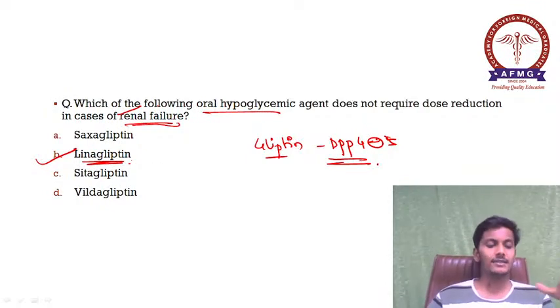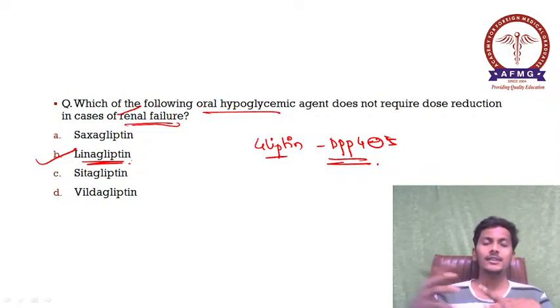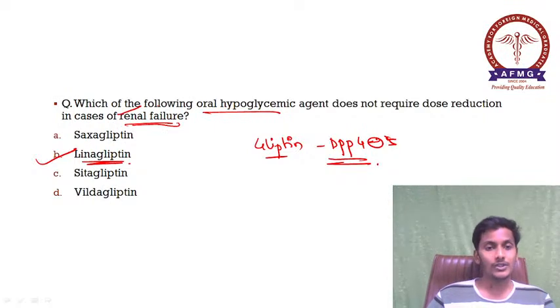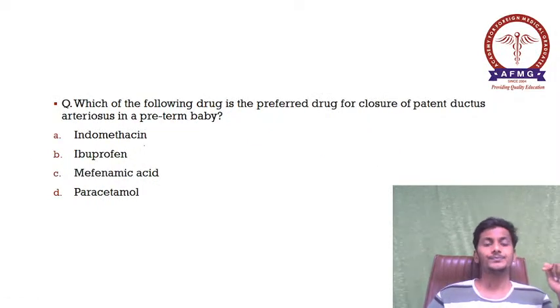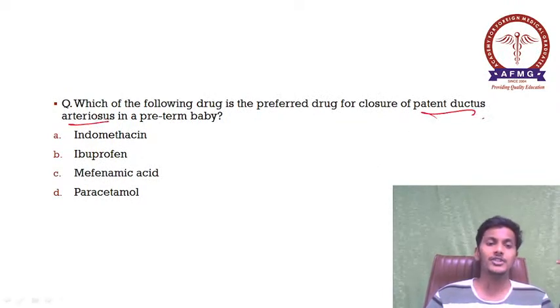Therefore, linagliptin is a safer choice which can be given in cases of renal failure, whereas all the other drugs, which are mostly excreted by the renal route, can lead to toxicity if given in cases of renal failure. Moving further, the next question was, which of the following drugs is the preferred drug for closure of patent ductus arteriosus in a preterm or a premature baby?